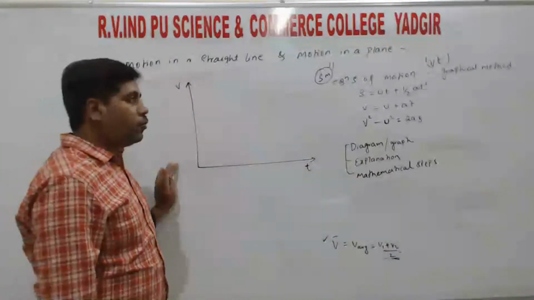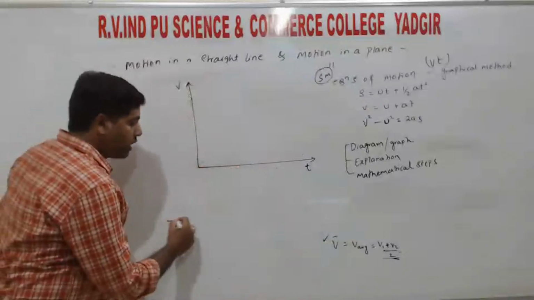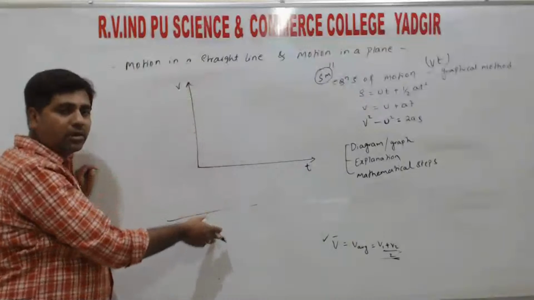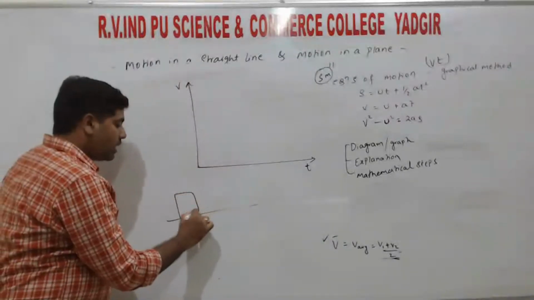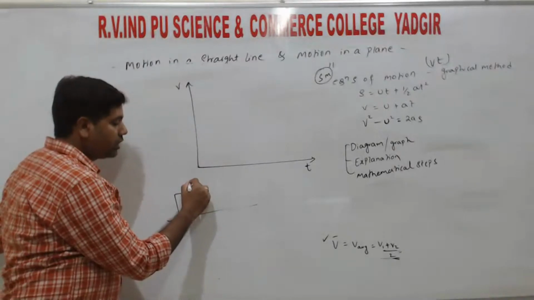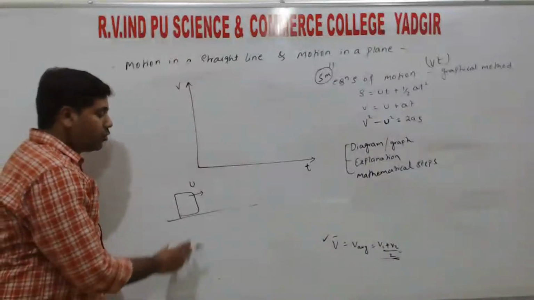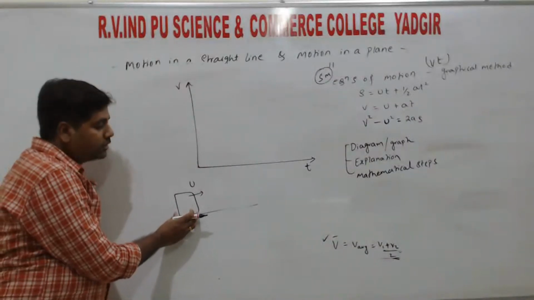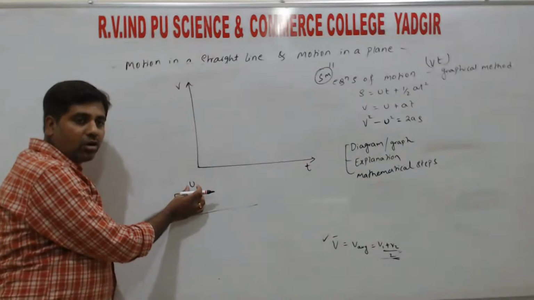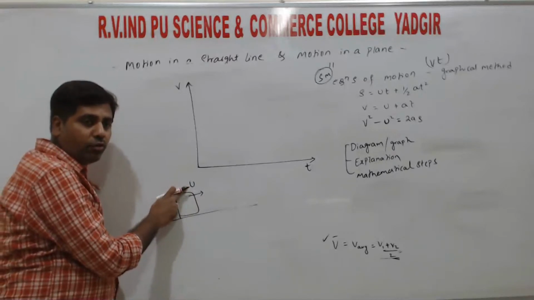So equations of motion by using the graphical method, right? So graphical method means we use only the graph. So to explain the graph, the concept: consider an object moving with some velocity. So that velocity we take as the initial velocity, right? So the object is considered, initially the object is moving with some velocity. So that velocity we call the initial velocity. So the initial velocity is denoted by u, right?